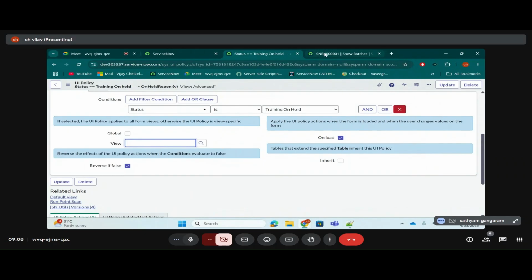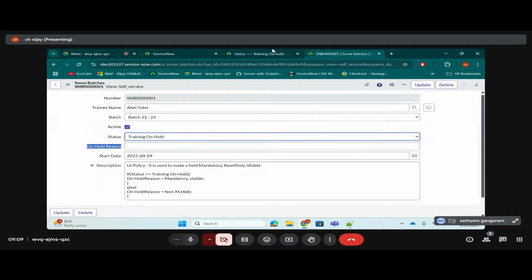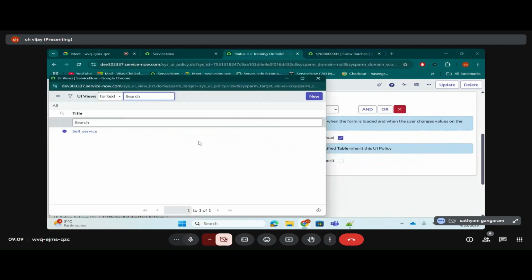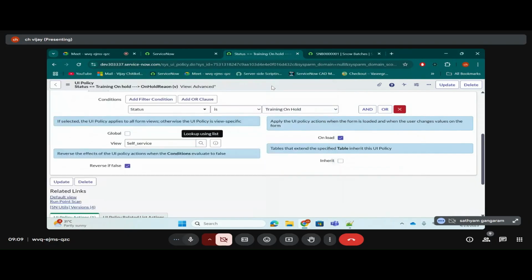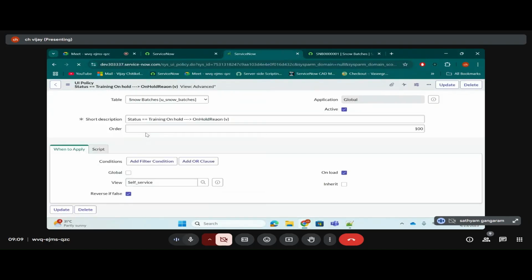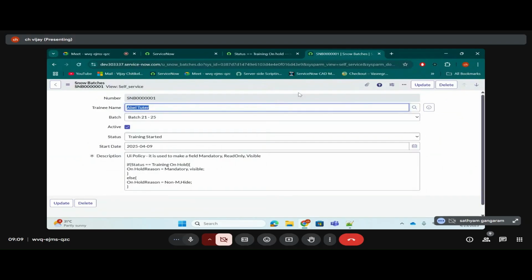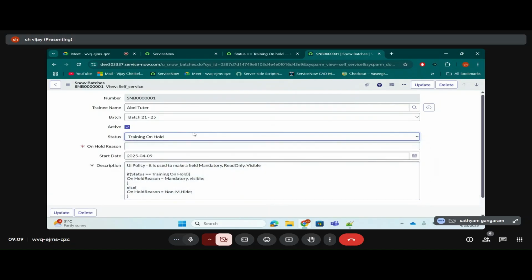Okay. But I want this UI policy to run only on the self-service view, not on the default view. Then you can select the self-service view, because you don't see the default view. If you make it empty, the system will treat it as default actually. Now what happens? This UI policy, where will it run? No, self-service. Only in the self-service view, not in the other views. Tell it confidently every time. You don't tell it in a doubtful way. Just tell it confidently.